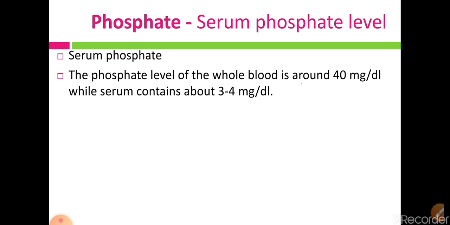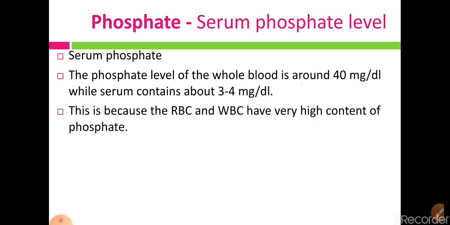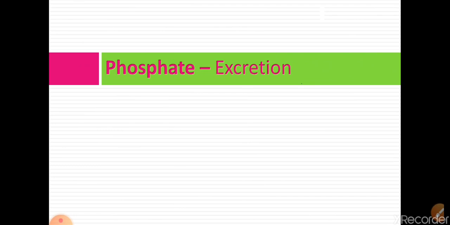This difference is because of the formed elements, especially RBCs and WBCs, which are present in the whole blood and have a very high content of phosphate, so there is a difference between the whole blood level and the serum level of phosphate.